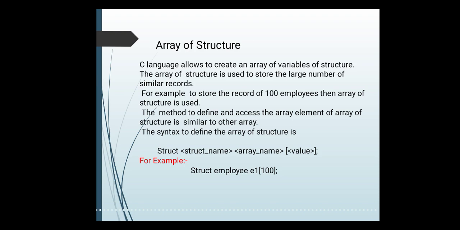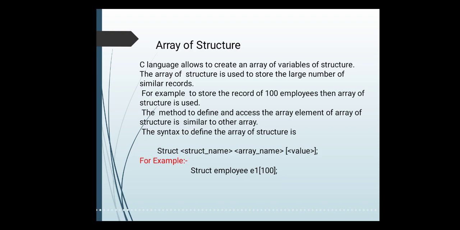Now the question here arises: array stores similar type of information, so how is it possible to store the values of the structure or create an array of structure? Obviously it is possible, because here the array is storing similar records. Even though this record consists of different data types, all these records are of the same data type, that is nothing but a structure, and these similar records are possible to store inside the array. So it is possible to create the array of structure.